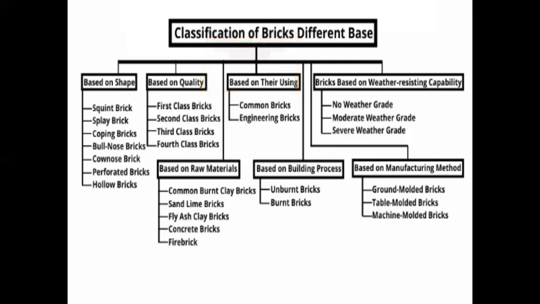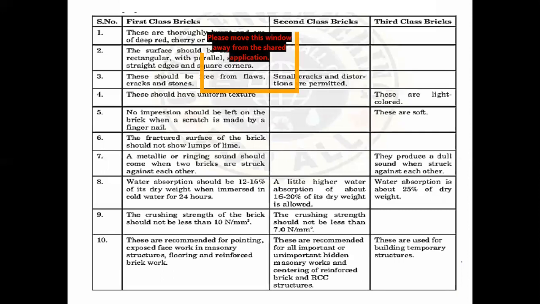But regarding examinations, we'll be focusing only on the quality of the bricks. Based on quality, you'll have three types of bricks. One is first class bricks, the second is second class, and the third is third class bricks.